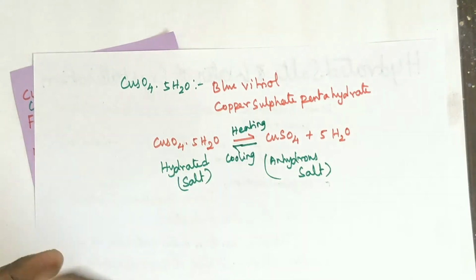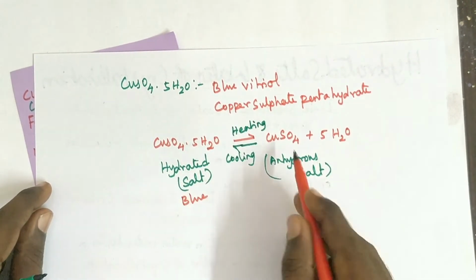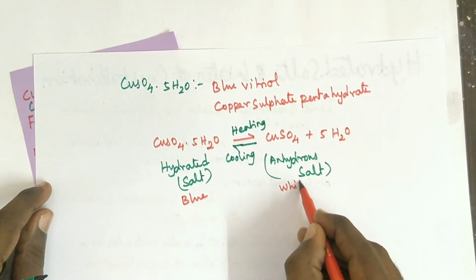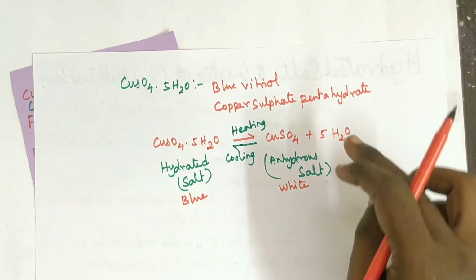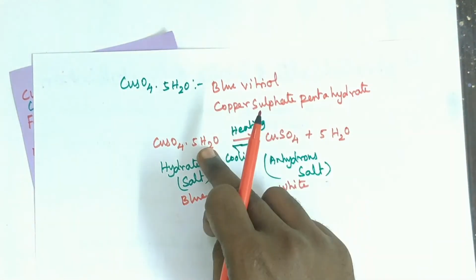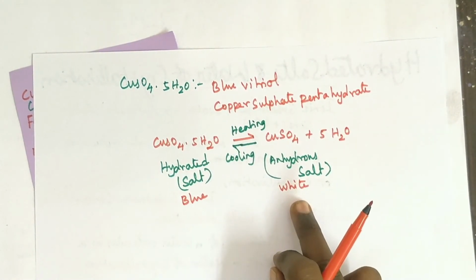Before heating, the color of the salt is blue. After heating it loses 5 molecules of water and the color is white. Because of these 5 water molecules only, copper sulfate has blue color. Once the 5 water molecules are lost, the anhydrous salt is colorless.